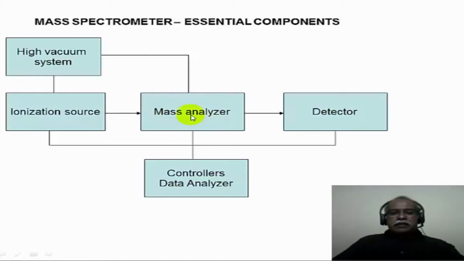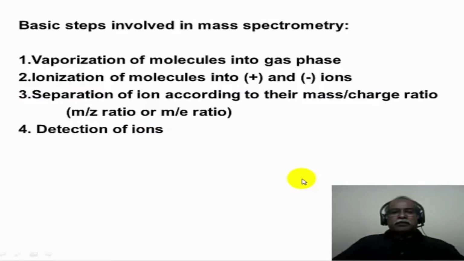The mass analyzer essentially separates the ions of different masses and segregates them based on their mass to charge ratio, and this separation takes place in the mass analyzer, and the ions thus separated are fed into the detector. The detector detects and puts out a signal which is recorded as a mass spectrum, and the whole thing is controlled by computers and microprocessors, and the data analyzer is part of the mass spectrometer.